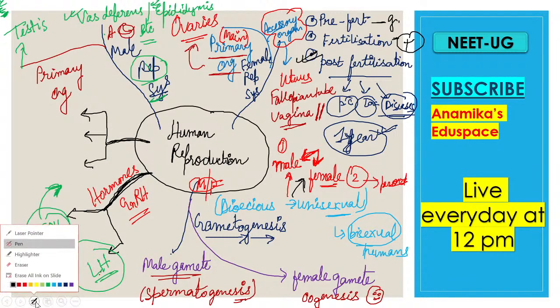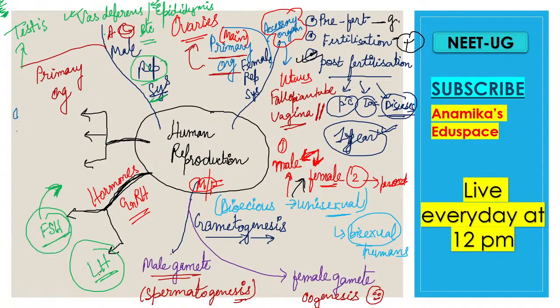After fertilization, the main important thing is implantation: how the newly formed zygote is implanted into the uterus of the mother's womb, in the endometrium wall.